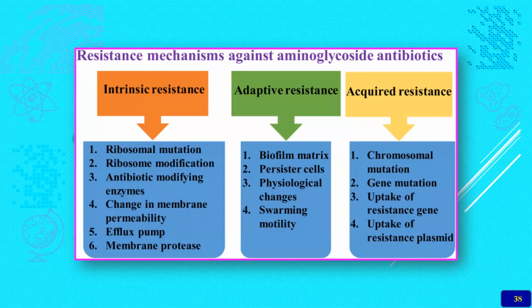The first one is ribosomal mutation, which will be induced by the intrinsic resistance. Ribosomal modification will also be there. Then antibiotic-modifying enzymes will be secreted. A change in the membrane permeability to the antimicrobial agent will be there.